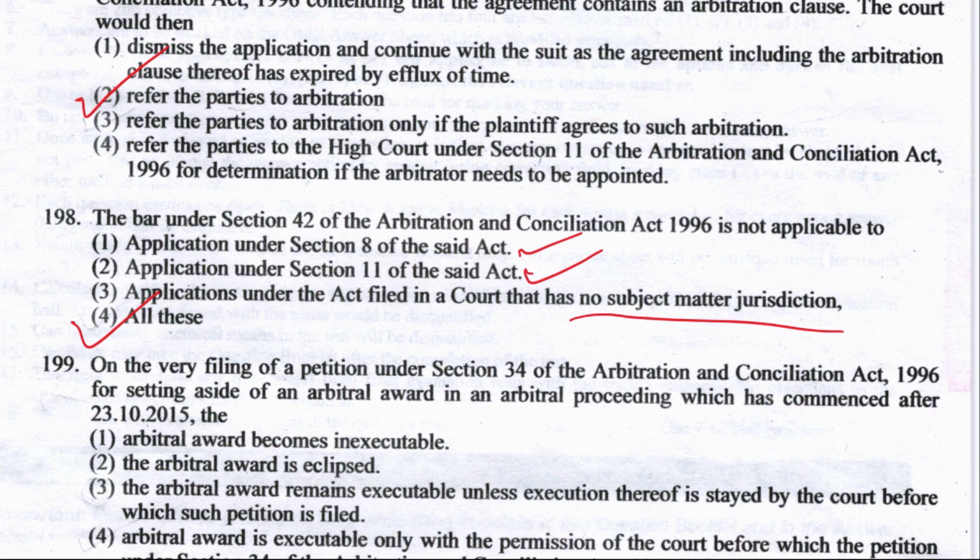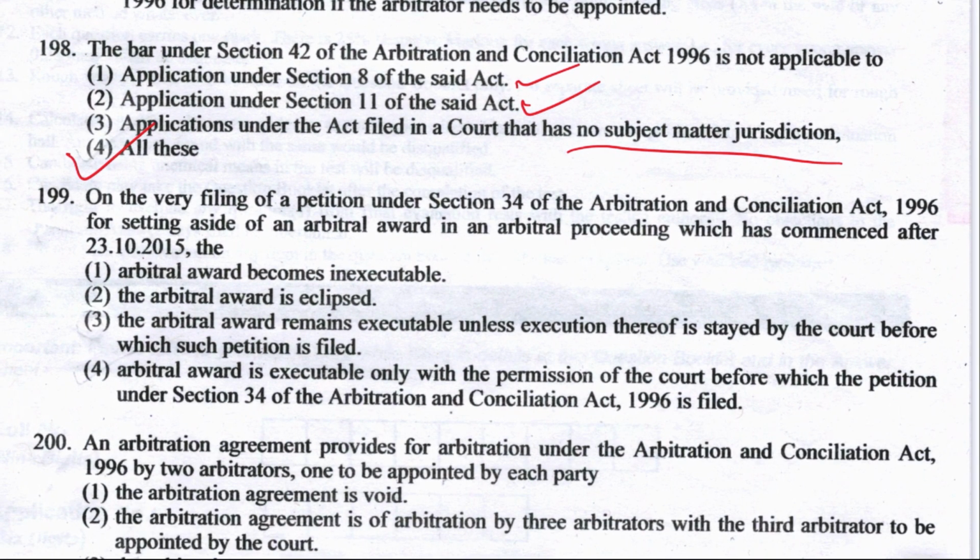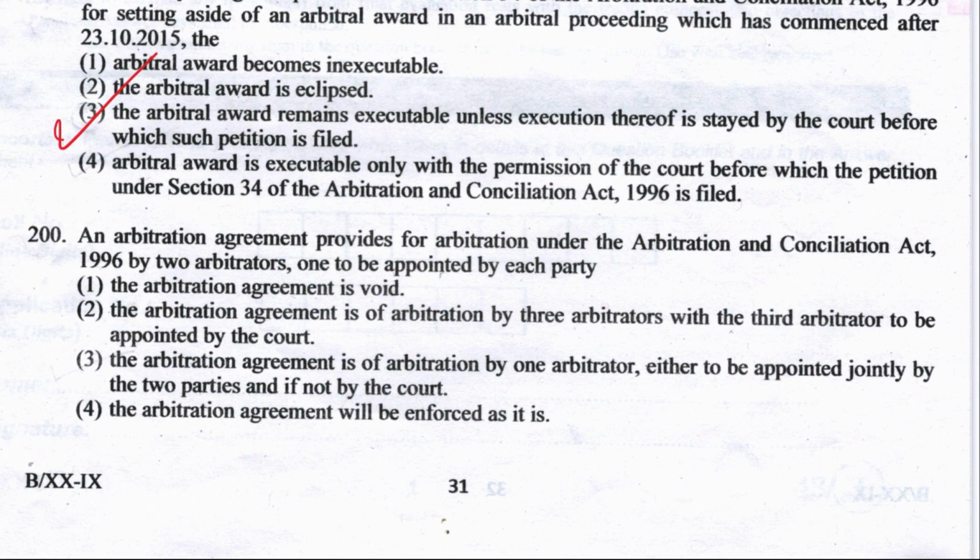Next question number 199. On the very filing of the petition under section 34 of the Act for setting aside of an arbitral award in arbitral proceedings which have commenced after 23rd October 2015, the arbitral award becomes inexecutable, or the arbitral award is eclipsed, or the arbitral award remains executable unless execution thereof is stayed by the court before which the petition is filed, or option number 4. Well, the right answer here is option number 3. The award remains executable unless the execution is stayed by the court.